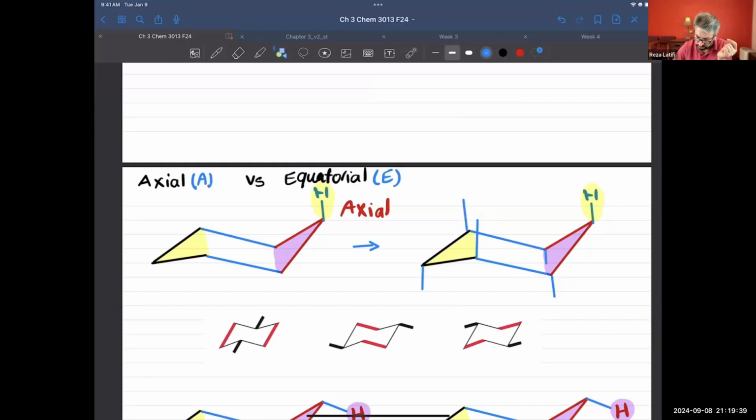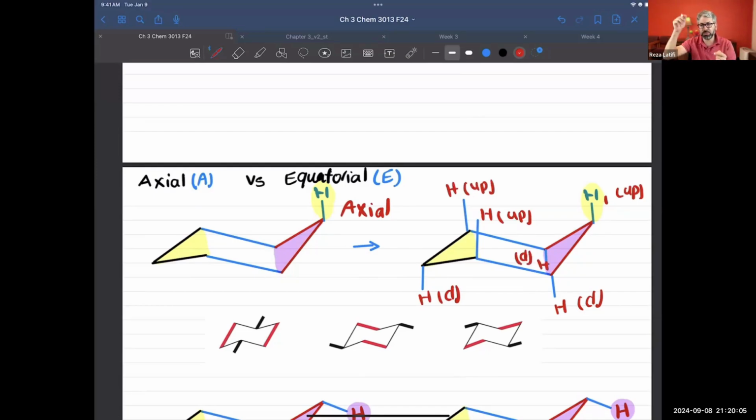So hydrogen up, hydrogen down, then hydrogen up, and next hydrogen down. This keeps happening, and you're going to get three hydrogens in the up position and three hydrogens pointing down. How about the equatorial?